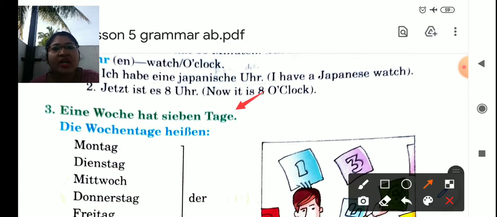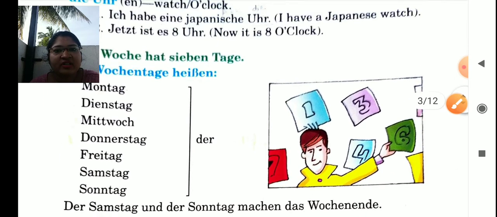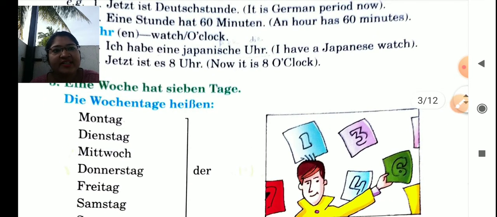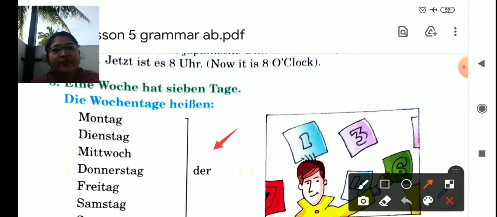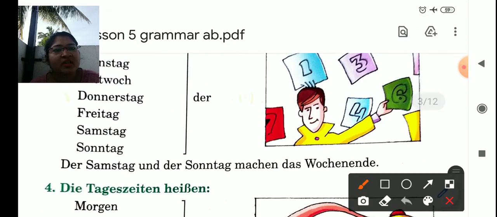Now, the third point they have given: Eine Woche hat 7 Tage. A week has 7 days. In 5th standard we have learned the weekdays. Again they are giving them here, but with the article. Montag, starting from Monday, Dienstag, Mittwoch, Donnerstag, Freitag, Samstag and Sonntag.